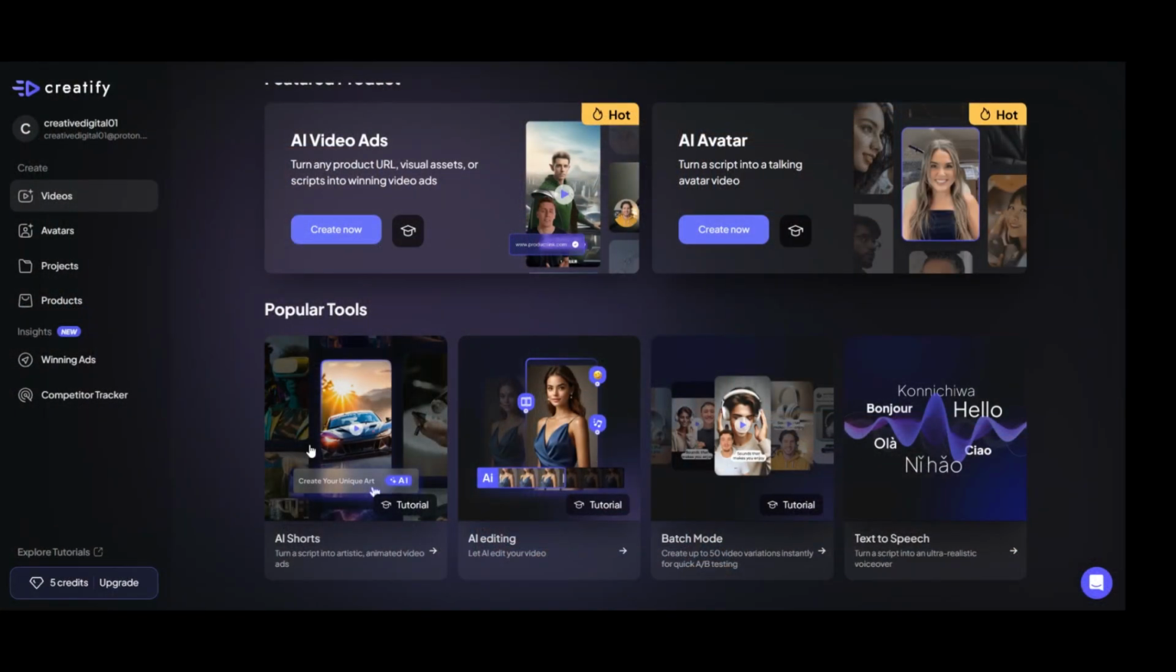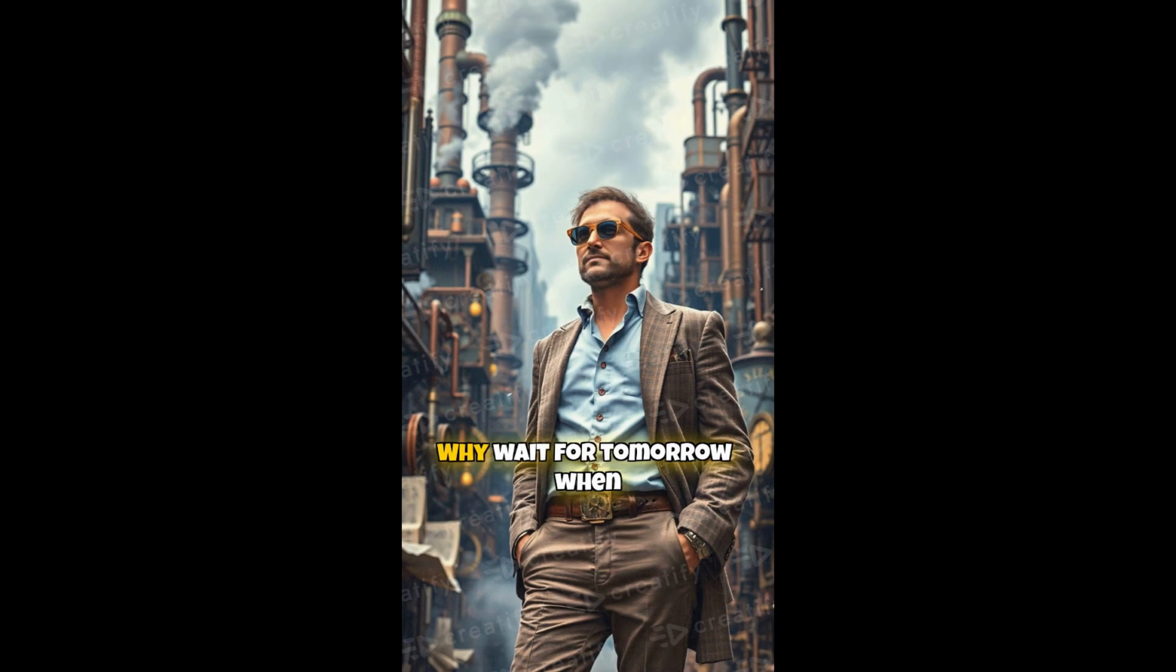Now, let's see the next video that I made with one of the most popular tools in Creatify, AI Shorts. In this section, everything is generated by Creatify. The script, images, edits, filters, music, subtitles. I just click on one button.